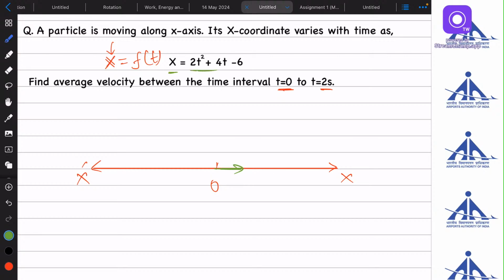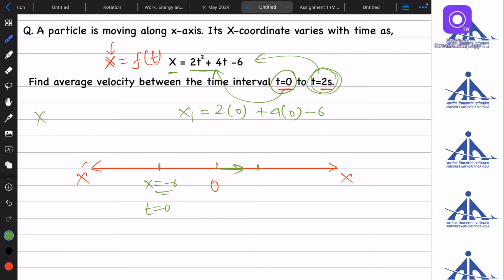So at time t equals 0, if I put the value at this point, what will be the initial value of position? That will be 2 into 0 plus 4 into 0 minus 6. So it will be x equals minus 6. So this is at t equals 0. At t equals 2, if I put the value over here, x will be 2 into 2 square plus 4 into 2 minus 6. So it will be 8 plus 8 minus 6. It will be plus 10.